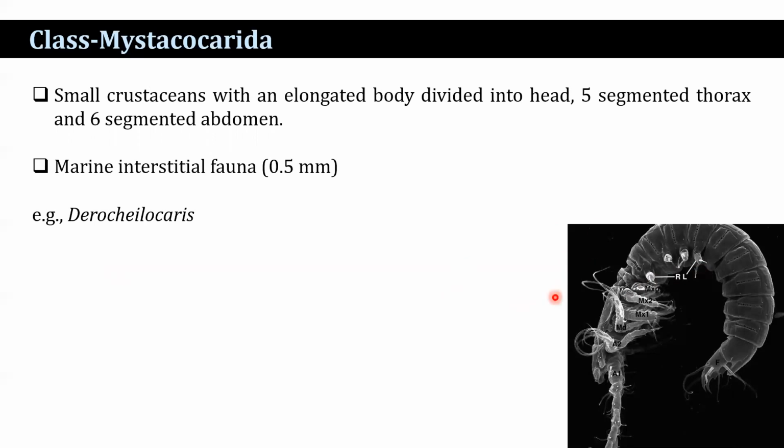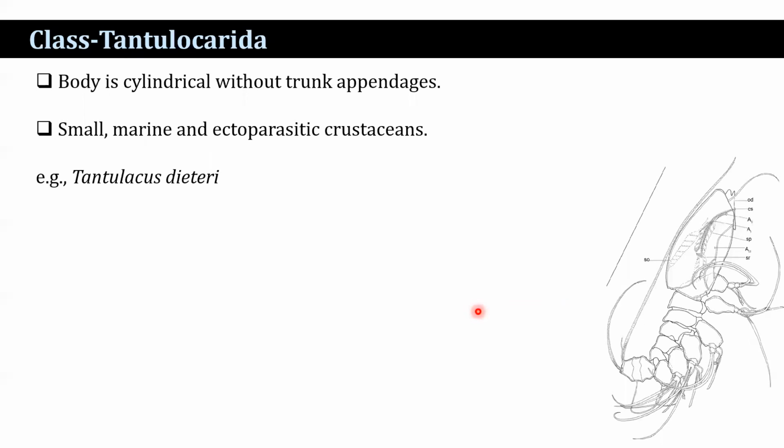And this is an example of the Mystacocarida, Derocheilocaris. Next class, Tantulocarida. The body is cylindrical without trunk appendages, small, marine, and ectoparasitic crustaceans. The example is Tantulacus.